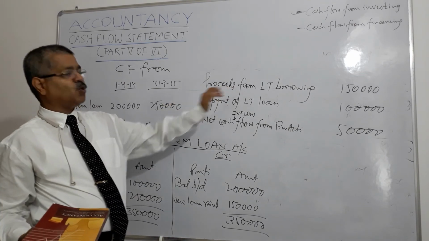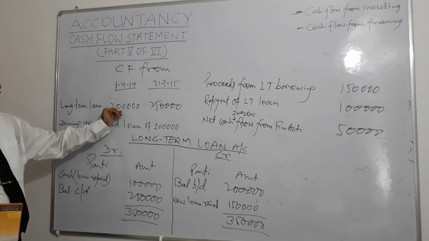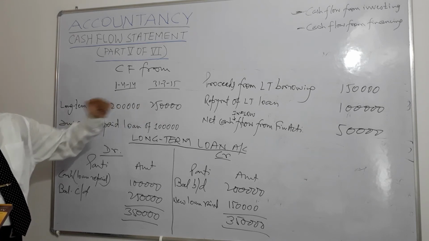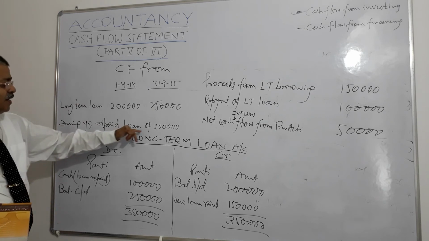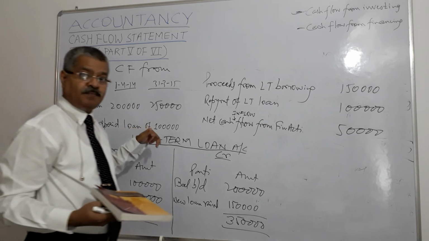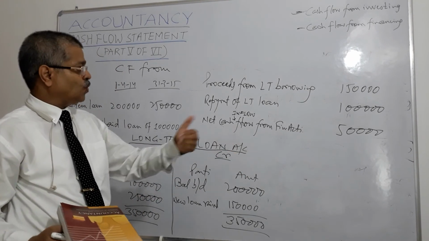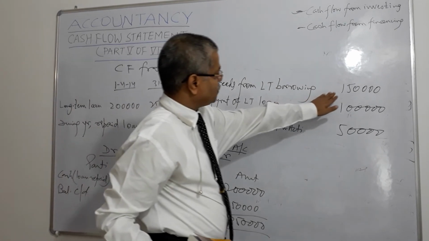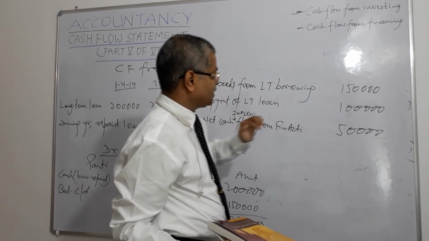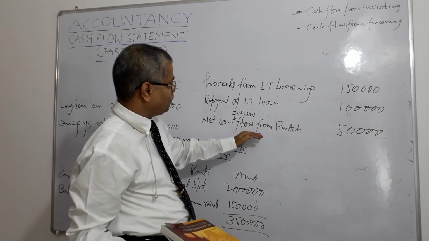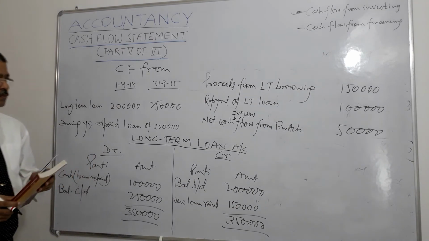So, proceeds from long term borrowing, 50,000 is clear here. It was 2 lakhs, it becomes 2 lakh 50,000, 50,000 has increased, right? And another one is this one, the loan that was repaid of 1 lakh. It came also inside and it went out also. So proceeds from long term borrowing 150,000, repayment of long term loan 100,000. So net cash inflow from financing activity is 50,000, right?